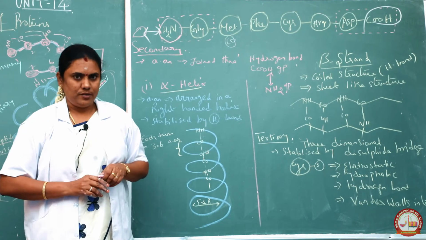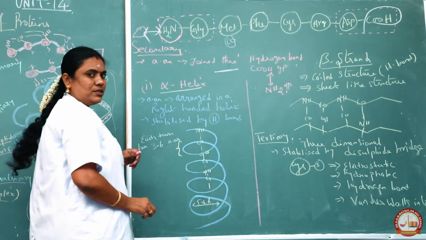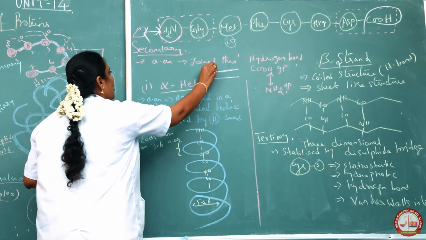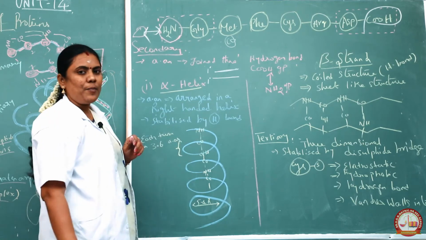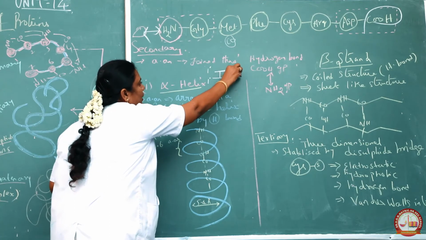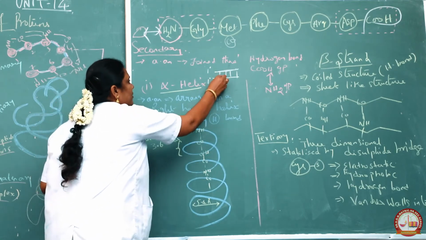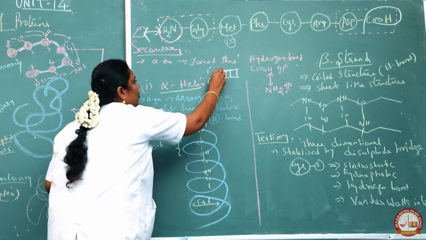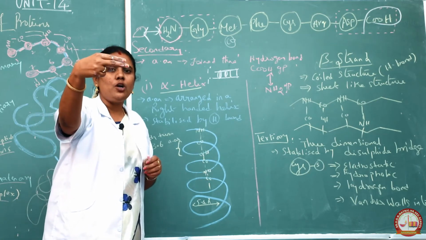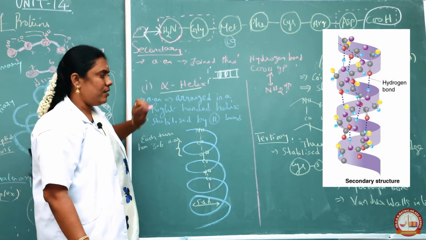What is the secondary structure? For example, consider a polypeptide chain is here. There is another polypeptide chain. This is the one primary structure and this is another primary structure. Now these two chains should be joined together. Now it forms a secondary structure. This bonding, the joining place is said to be the hydrogen bond. So two polypeptide chains will join together with the help of hydrogen bond. That is said to be the secondary structure.